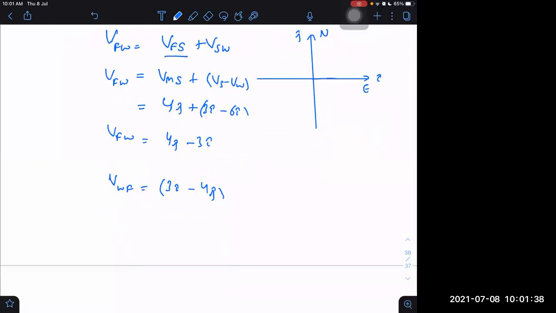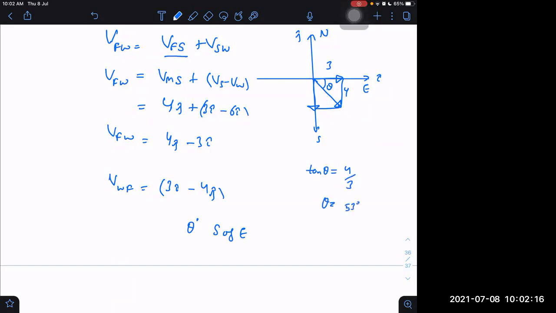What is the direction? 3 I cap is along east, and minus 4 J cap is along negative J, along the south. What is the direction then? Theta degrees south of east. That is the direction. What is that theta angle? It is 3 unit and it is 4 unit. So tan theta is equal to 4 by 3. Theta is equal to 53 degrees.